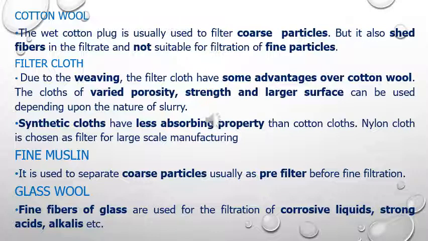Next example is fine muslin. Fine muslin is used for separation of coarse particles, but a pre-filtration process is required before subjecting the slurry to fine muslin. Next example is glass wool, which consists of fine fibers of glass which are used for filtration of corrosive liquids, strong acids, and alkalis.